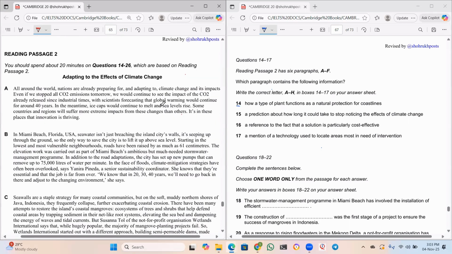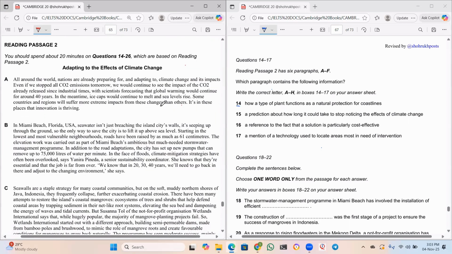If I follow this strategy, then it will waste a lot of time, you know. Reading each and every question, coming to the passage and searching for that question, it will waste a lot of time. So I cannot do that, right? I want to save my time. So what should be my strategy? My strategy is a reverse technique, you know.